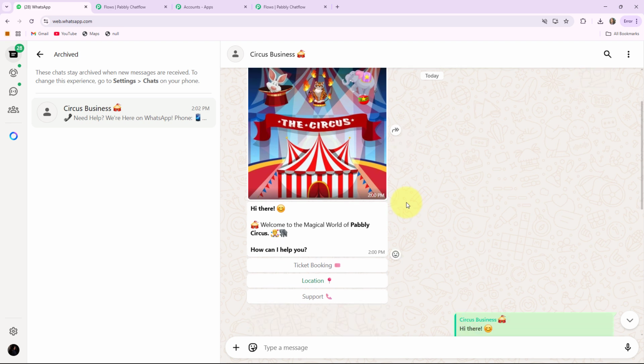This bot is created without requiring any coding or programming skills. It was created with the help of Pabbly Chatflow.